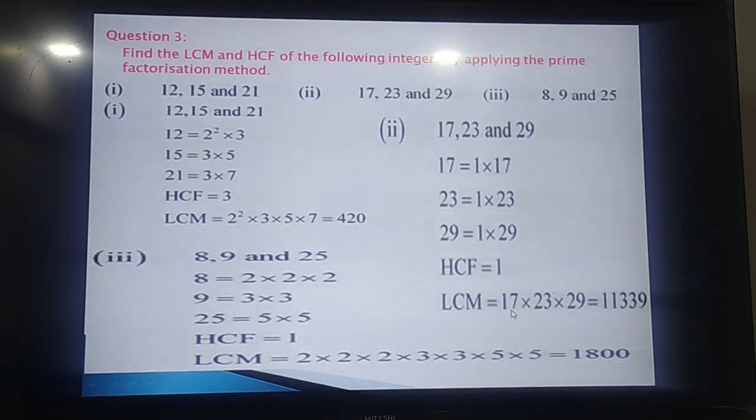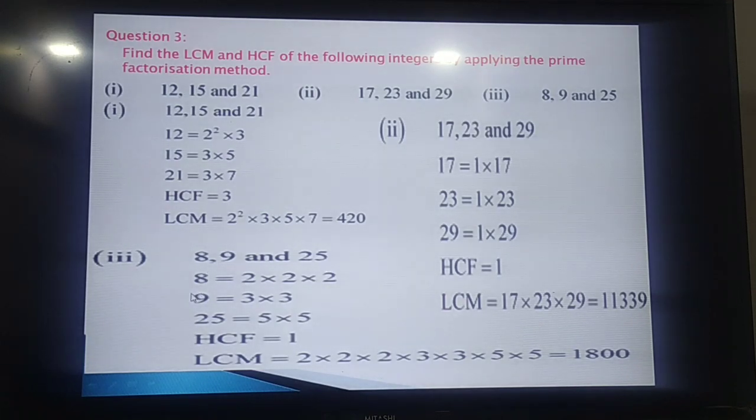So LCM of 17, 23 and 29 is 11339. So in this case, the product of all these 3 numbers is the LCM and HCF is 1. So HCF of any prime numbers is always 1 and LCM is the product of those numbers. It is not only for prime numbers.